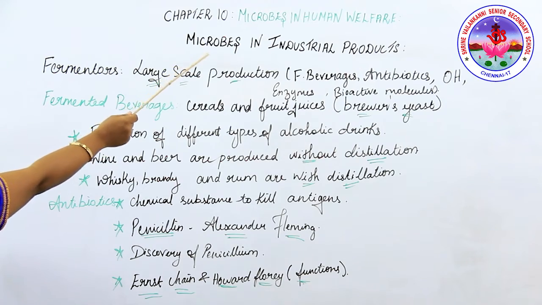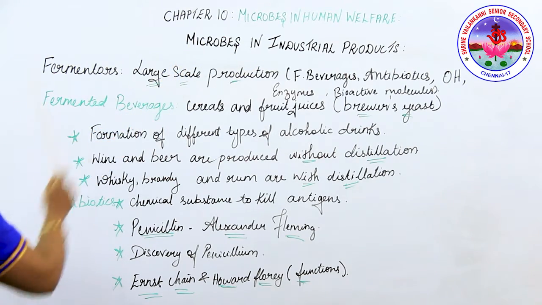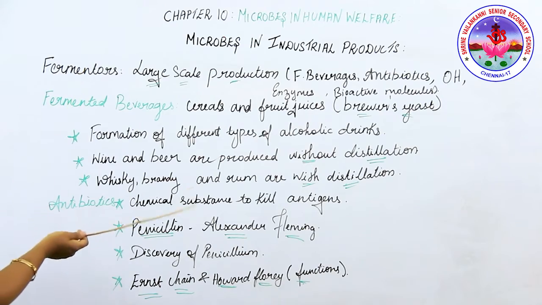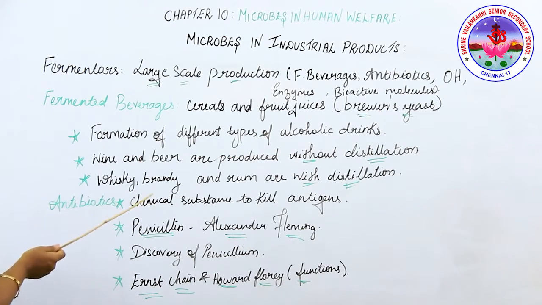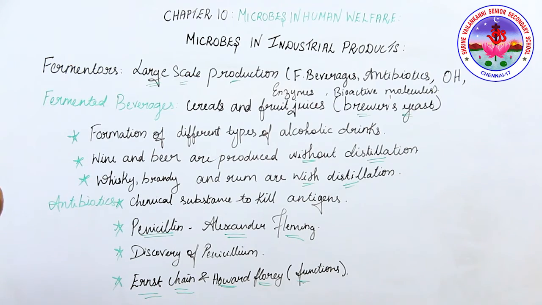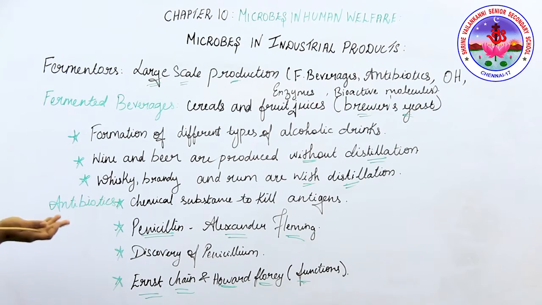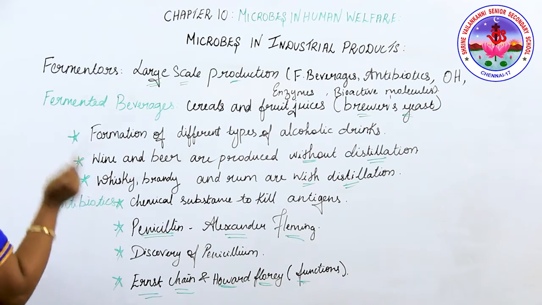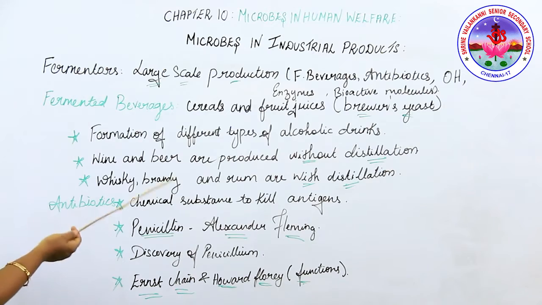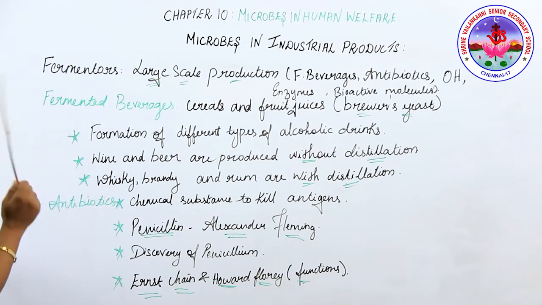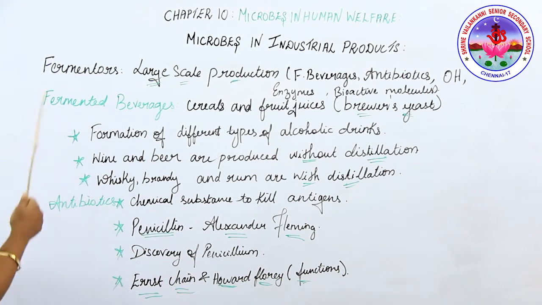Students, in the topic microbes and industrial products, we are going to discuss how these microorganisms are used in industries to get the desirable product. When you say industry, it means large scale production. How will this process take place? We already discussed the fermentation process.